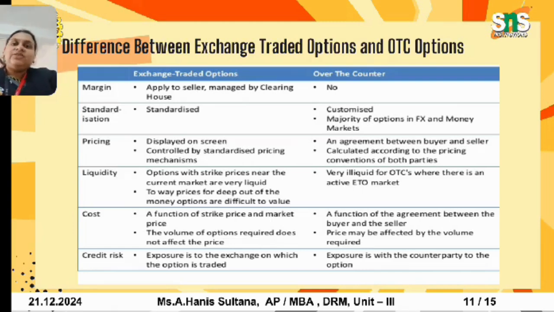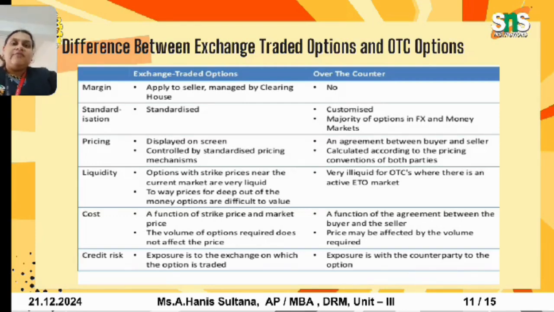Liquidity: options with strike prices near the current market are very liquid, while two-way prices for deep out of the money options are difficult to value, whereas OTC options are very illiquid, while an active ETO market will happen for exchange traded options. Regarding cost, it is a function of the strike price and the market price. We know strike price is the future price, and market price is the current price.